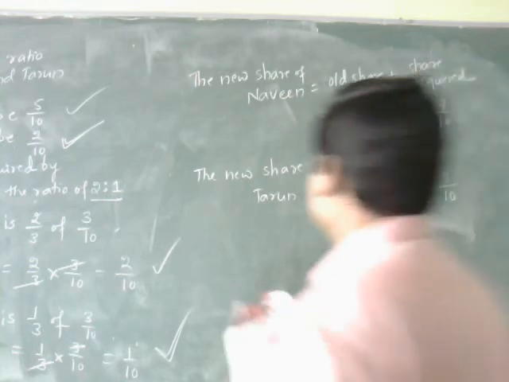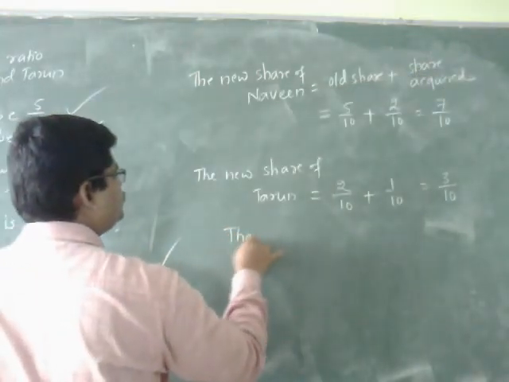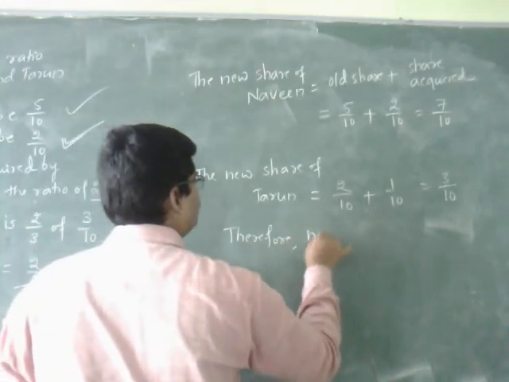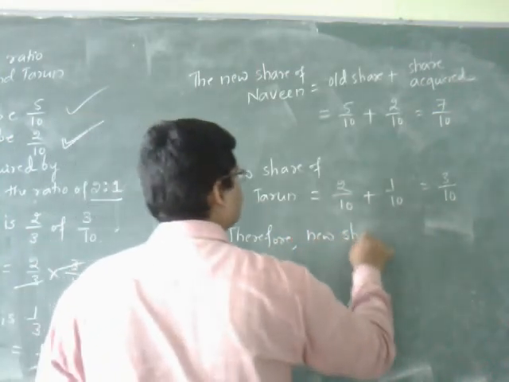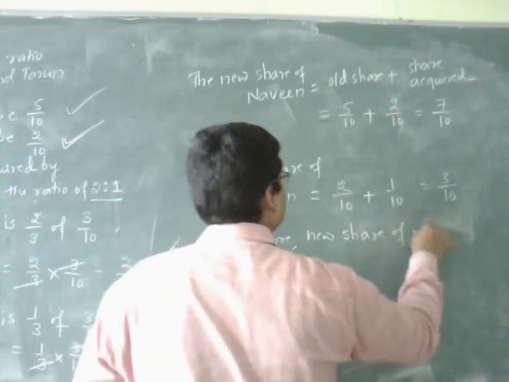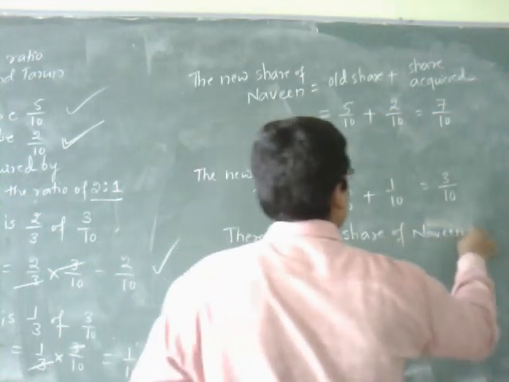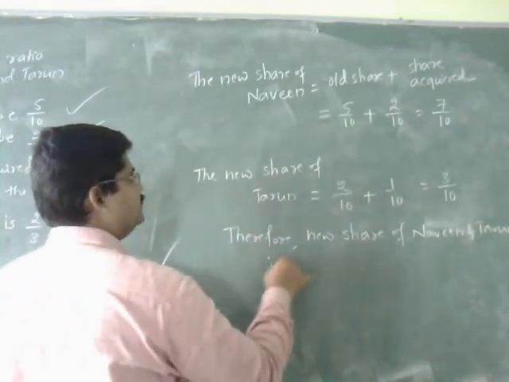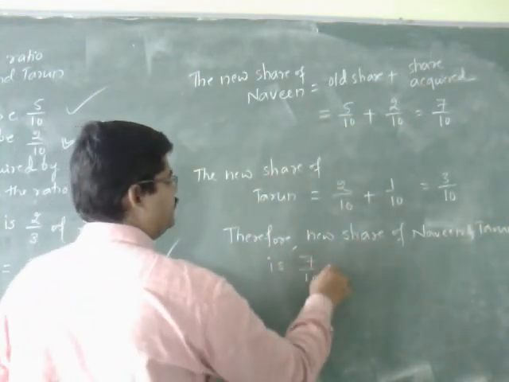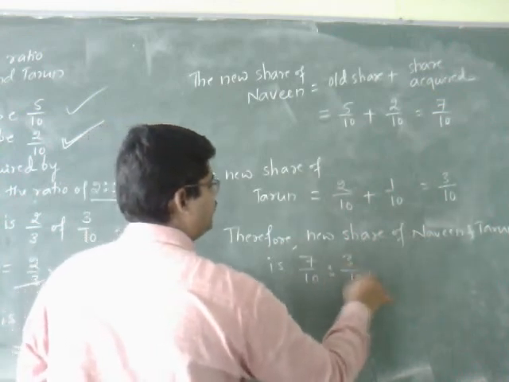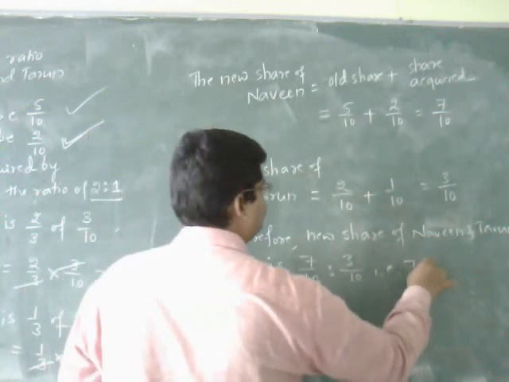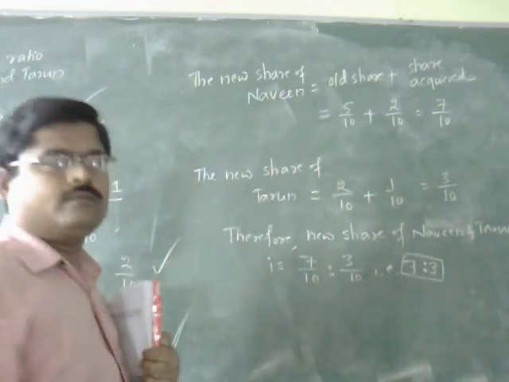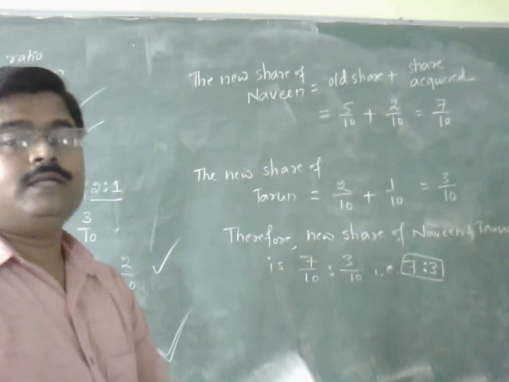Therefore the new share of Naveen and Tarun is 7 by 10 is to 3 by 10. That is to say 7 is to 3.